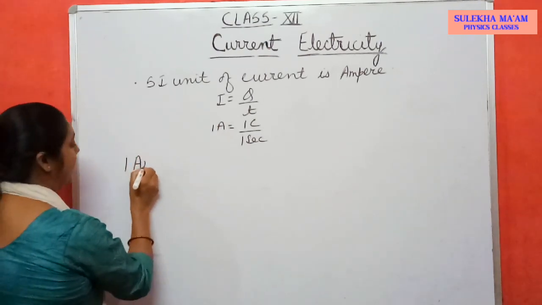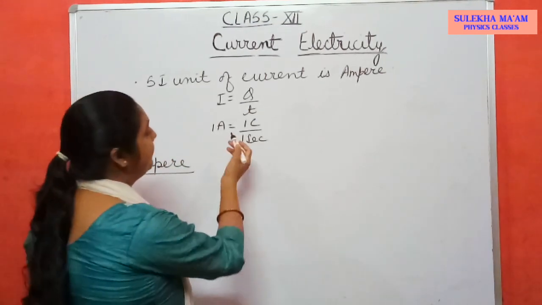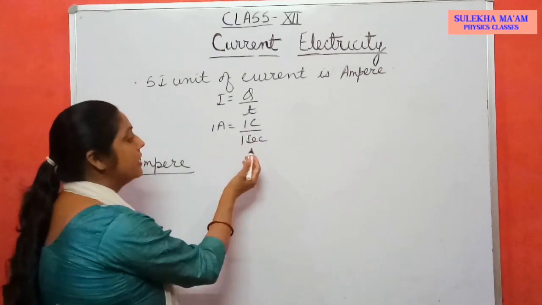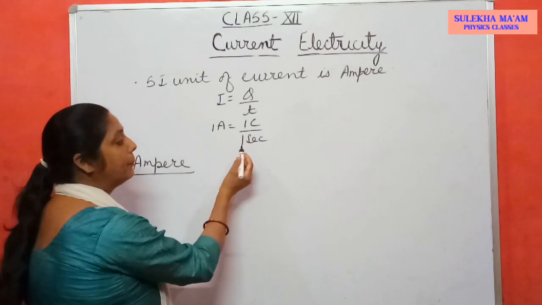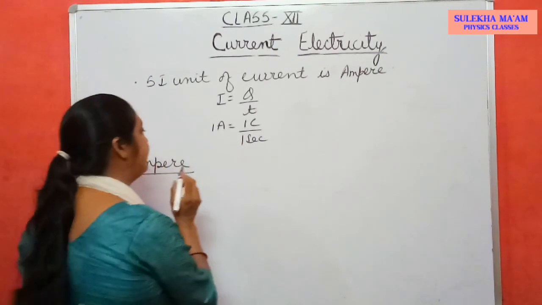How can you define 1 ampere? 1 ampere is the current when a number of electrons having 1 coulomb of charge flowing through a point in 1 second. This is called 1 ampere.